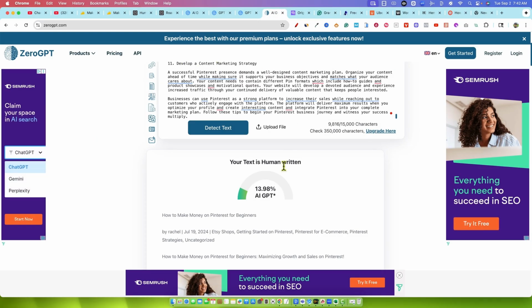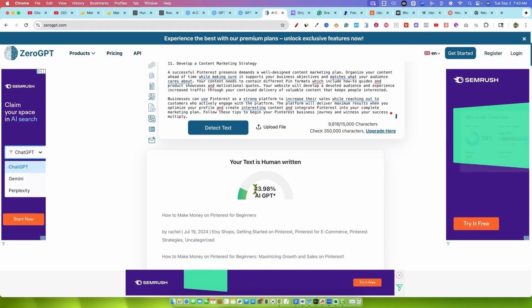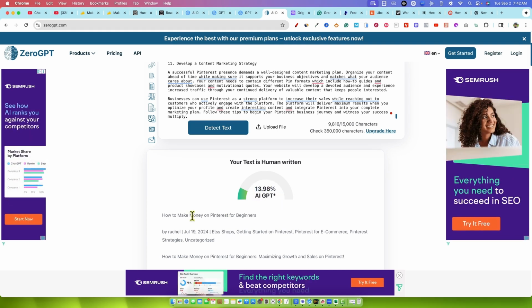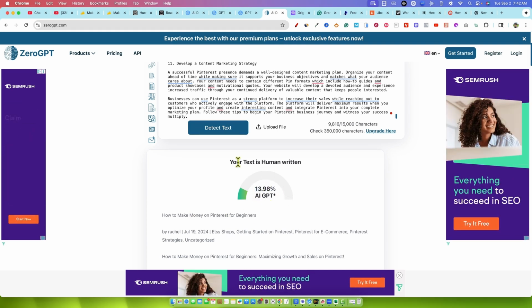So the ultra mode was able to get it to a 13.9% AI. Essentially, this is passing as human written right here.